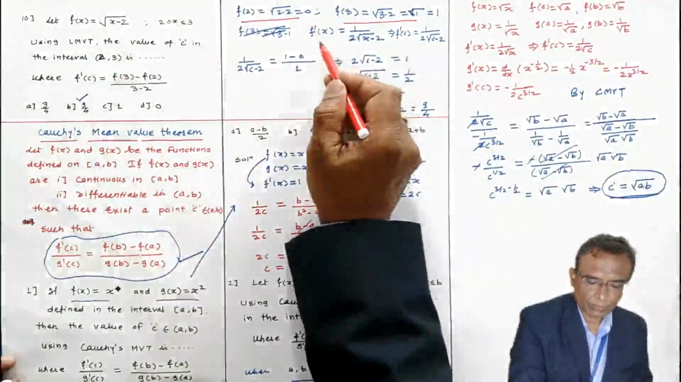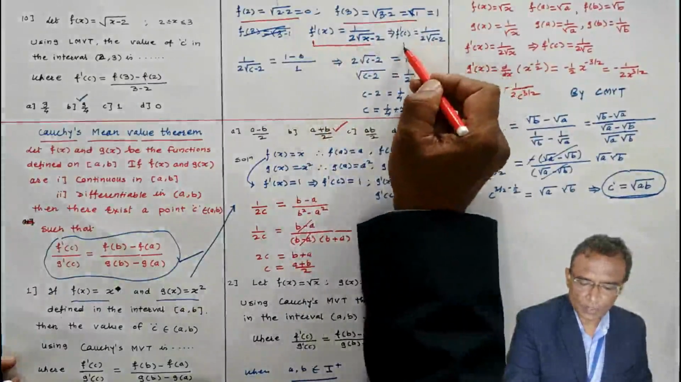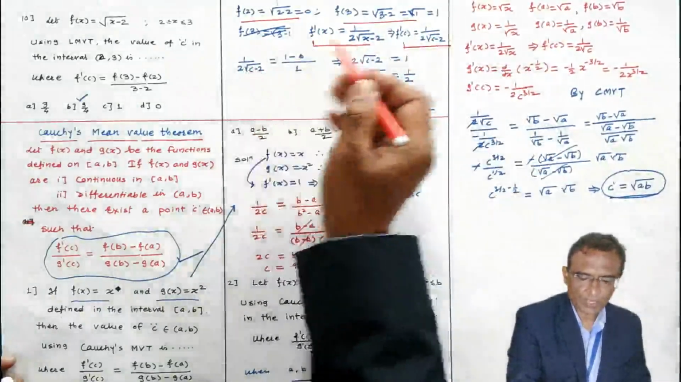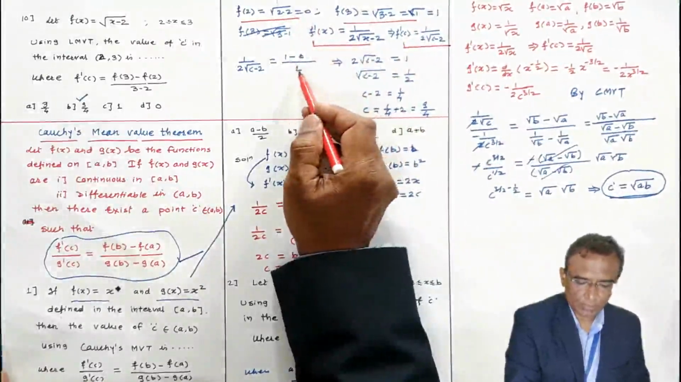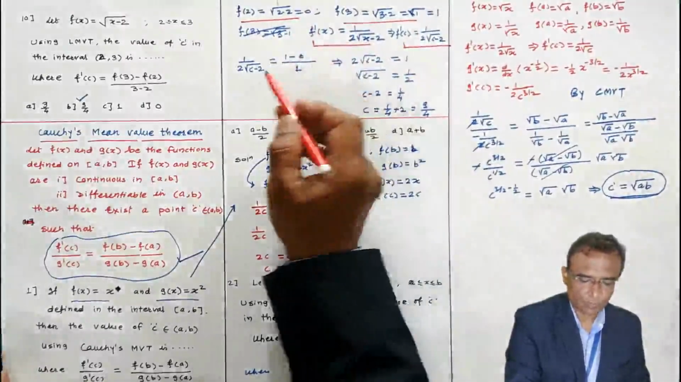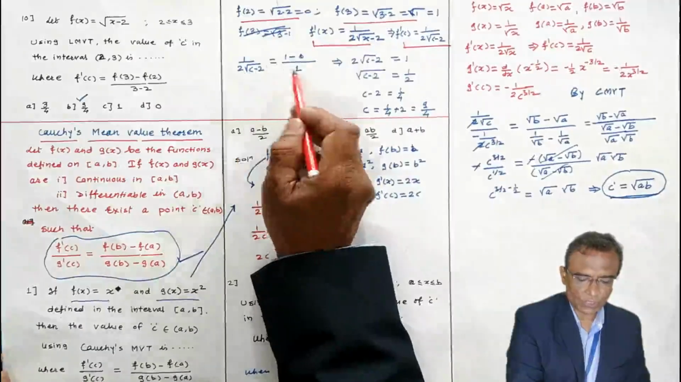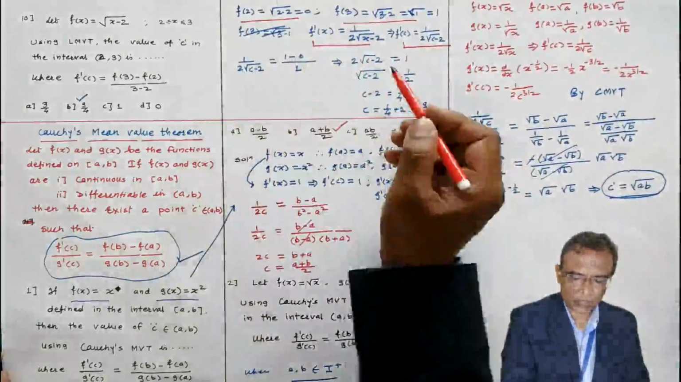Take derivative of f(x), this is the derivative, put x equal to c, and by Lagrange mean value theorem, f'(c) is (f(3) minus f(2)) by (3 minus 2), means 1. Then 1 by 2 root of (c minus 2) equals 1 by 1. These numerators are the same, so you can equate the denominators directly.